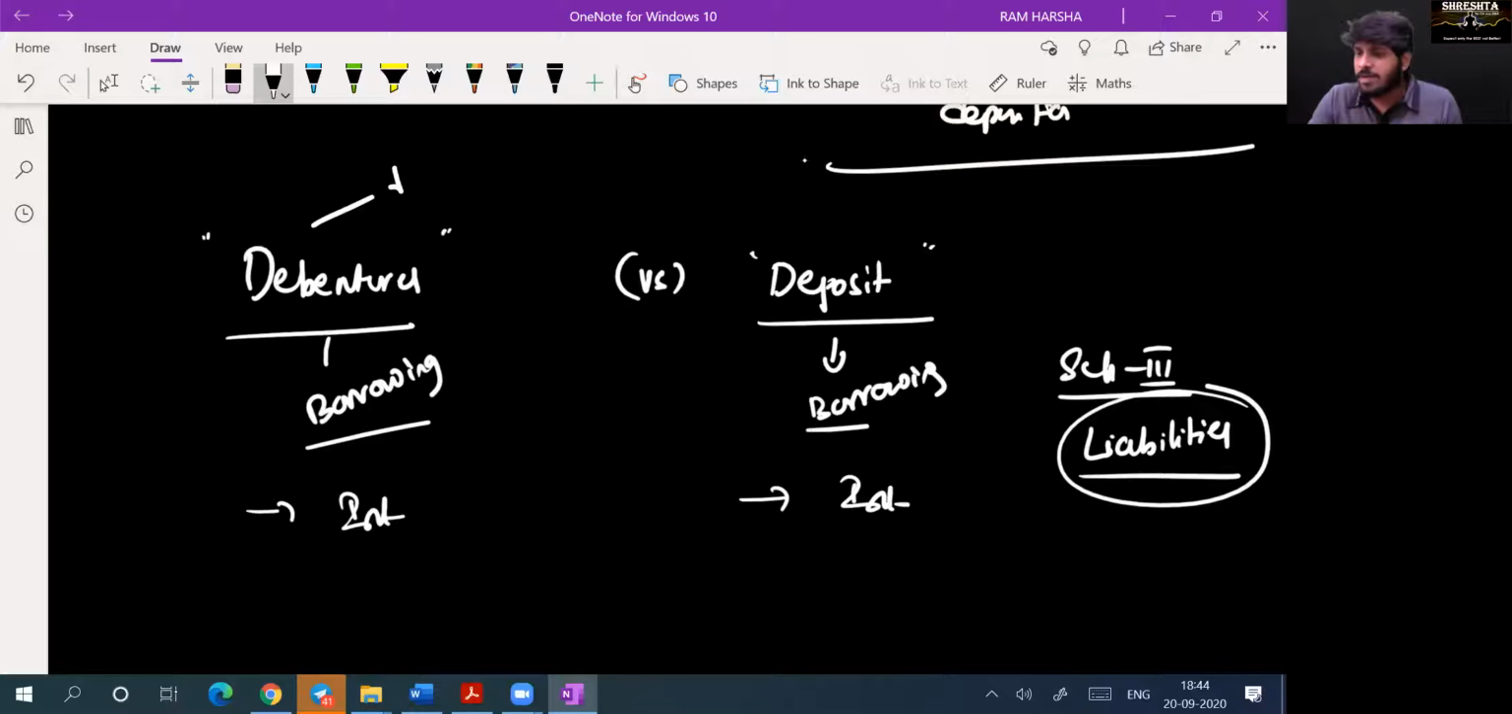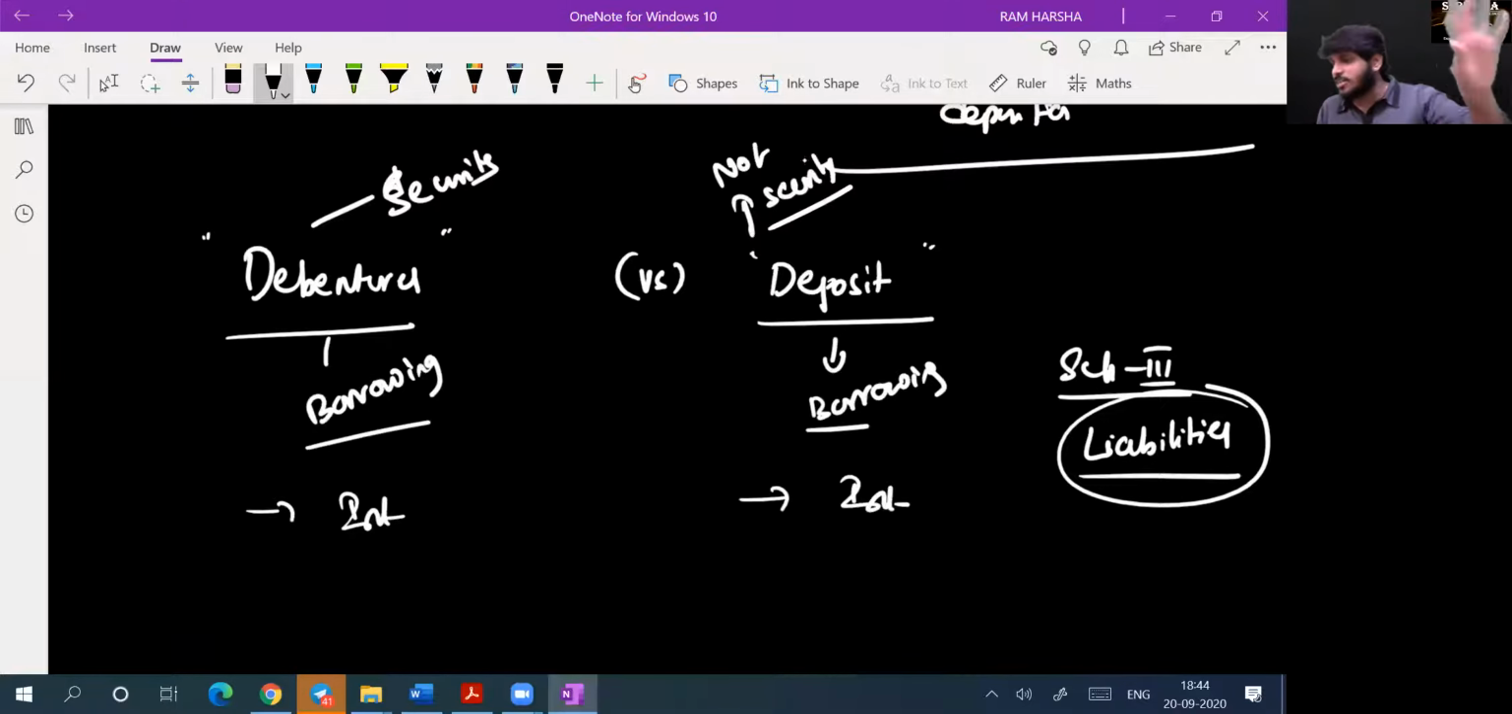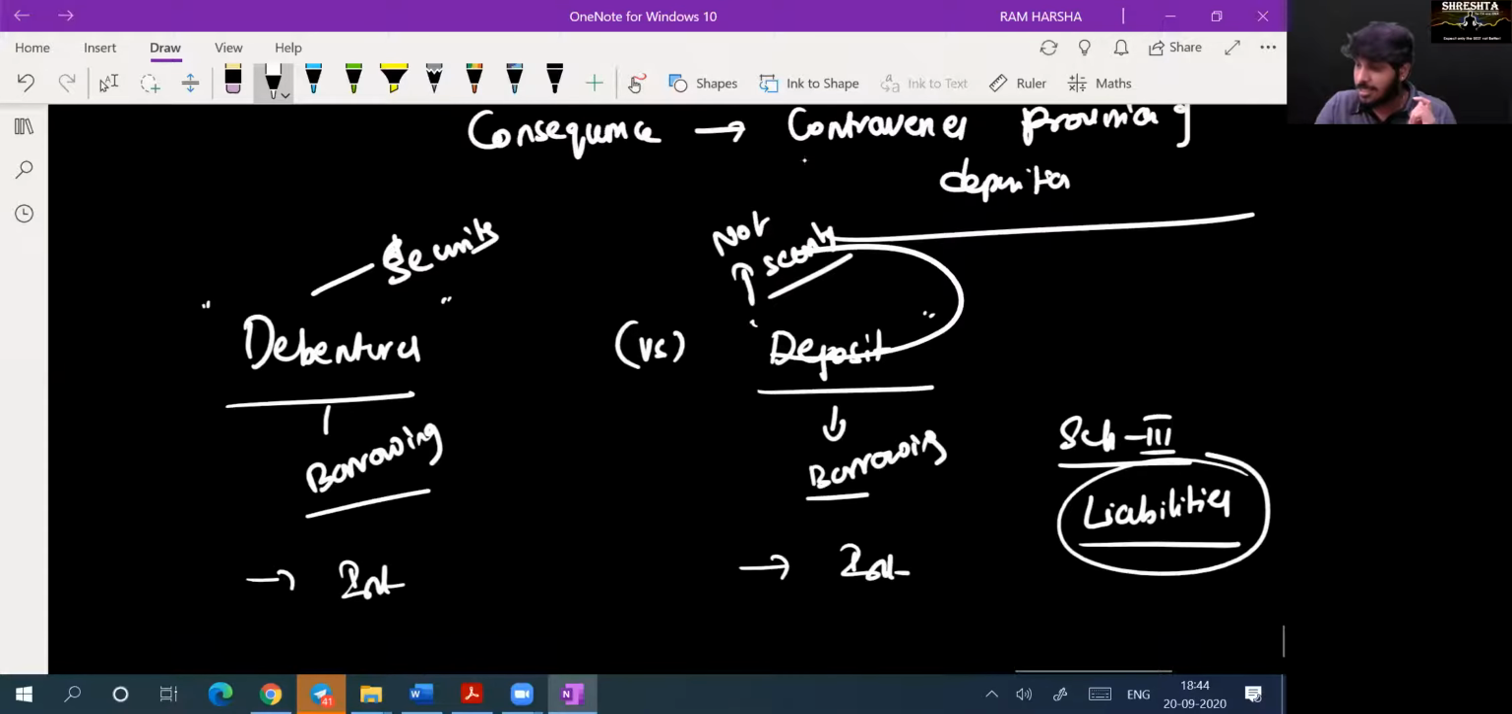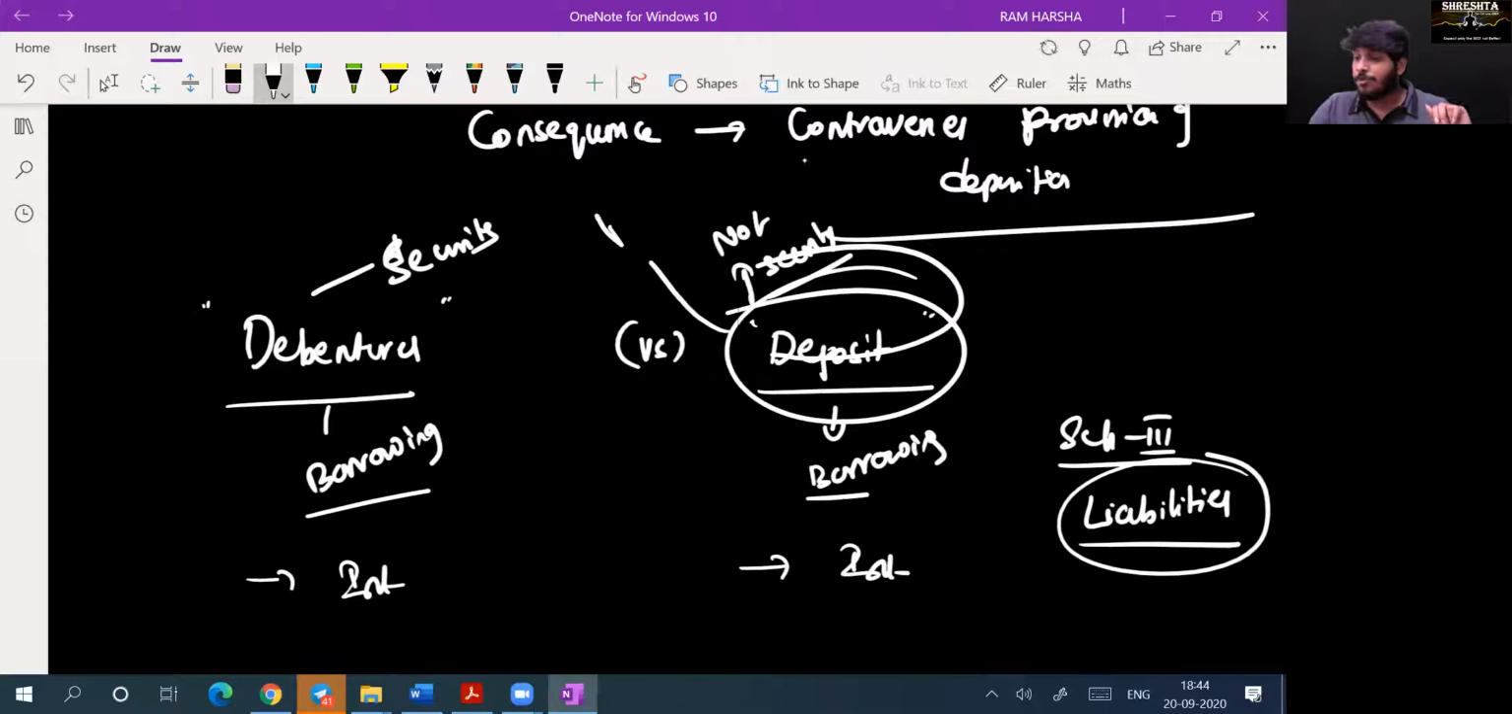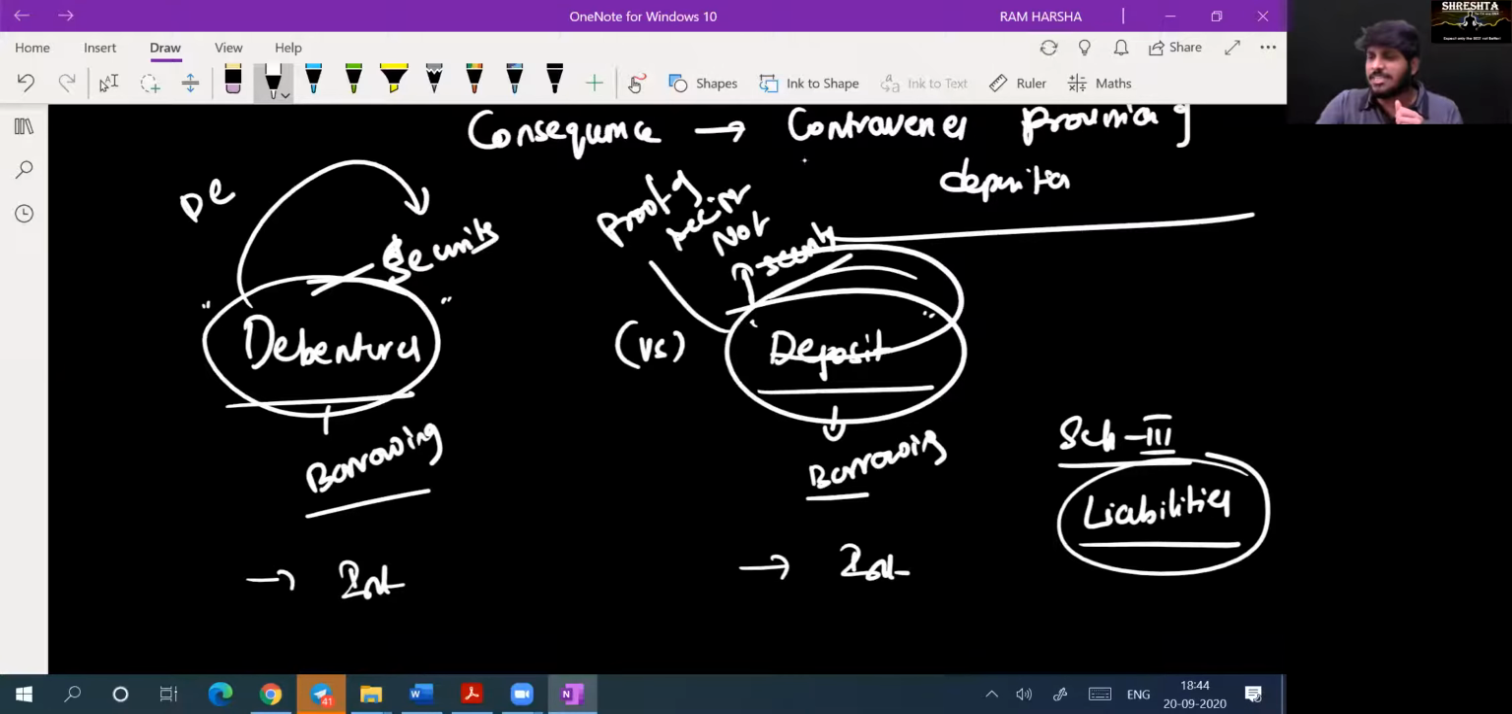Debenture is a security. Debenture is not a share, but it is a security. Is it the only point that differentiates between debentures and deposits? No. Even for a deposit, we will give a proof of receipt. Proof of receipt of debenture is the debenture certificate, and for deposit, the deposit certificate. Both are DC only. So, what is the difference then?